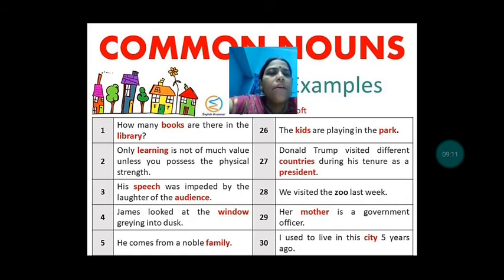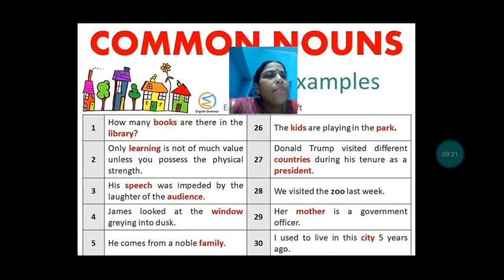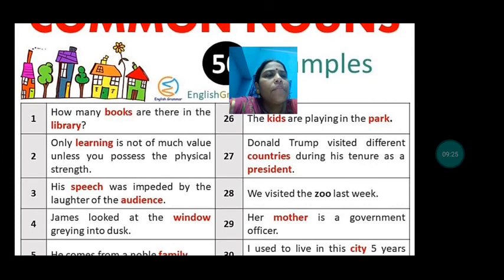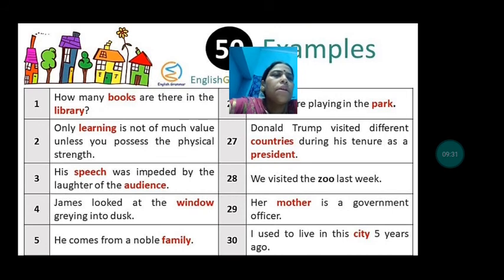James looked at the window growing into dusk. He comes from a noble family. The kids are playing in the park. You have to pick out the common nouns from here. The kids are playing in the park. So kids and park. Donald Trump visited different countries during his tenure as a president. So countries and president. We visited the zoo last night.